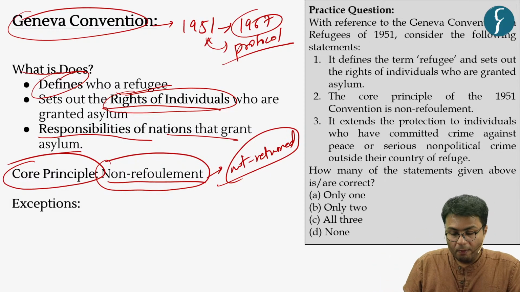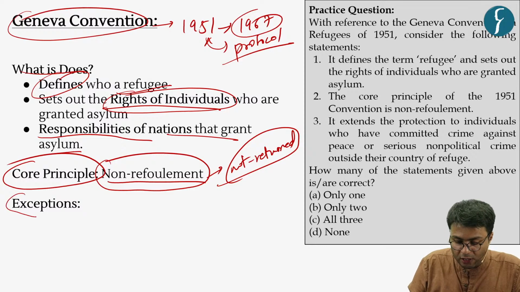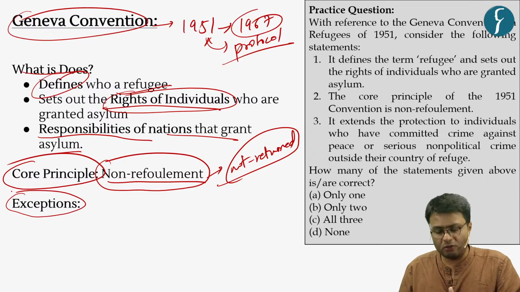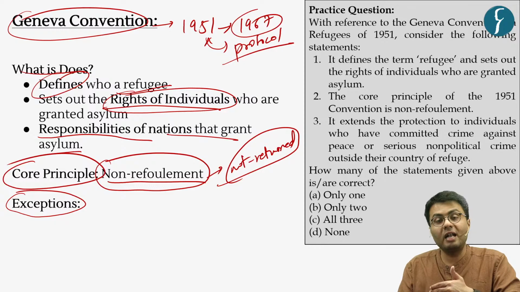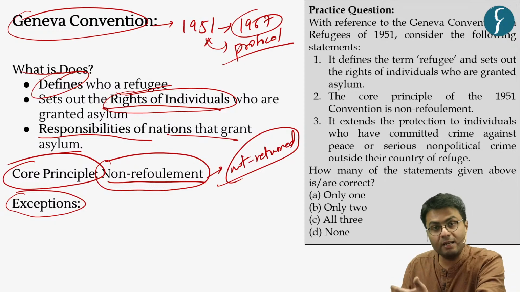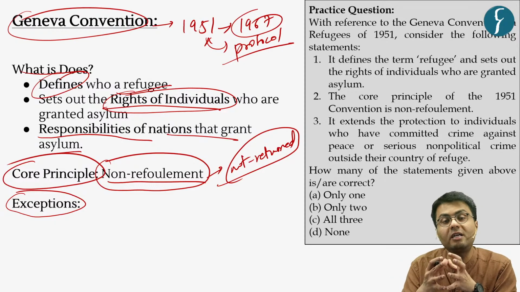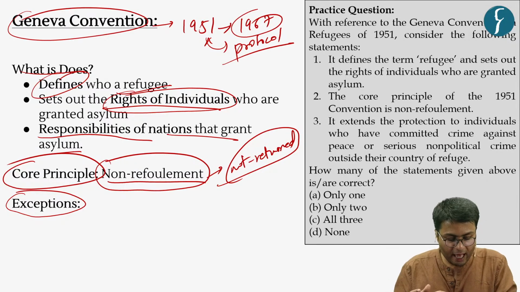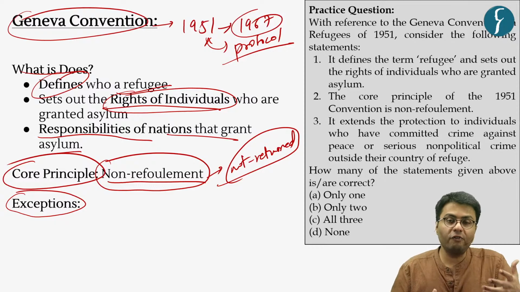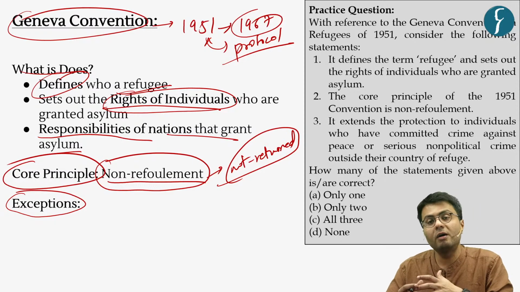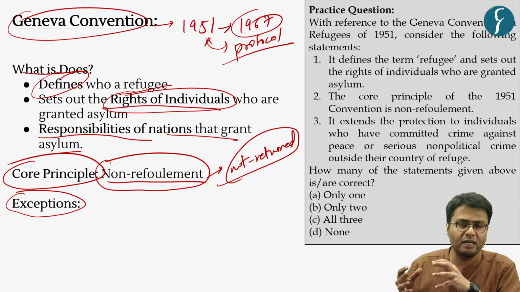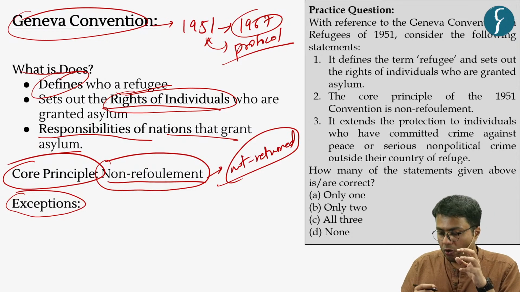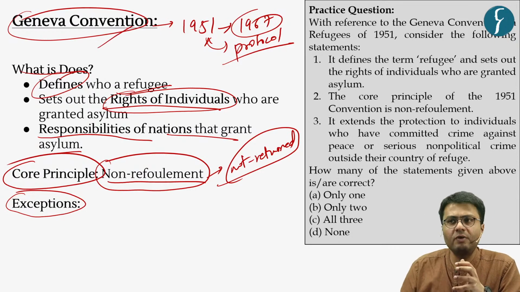Correct? But also this Geneva Convention gives certain exemptions, such as countries that are not liable to extend refugee or asylum to people who have been involved in crimes against humanity, certain non-political crimes, as well as those who have been guilty of acts which are contrary to the original philosophy of the United Nations. So this is what the Geneva Convention is all about.